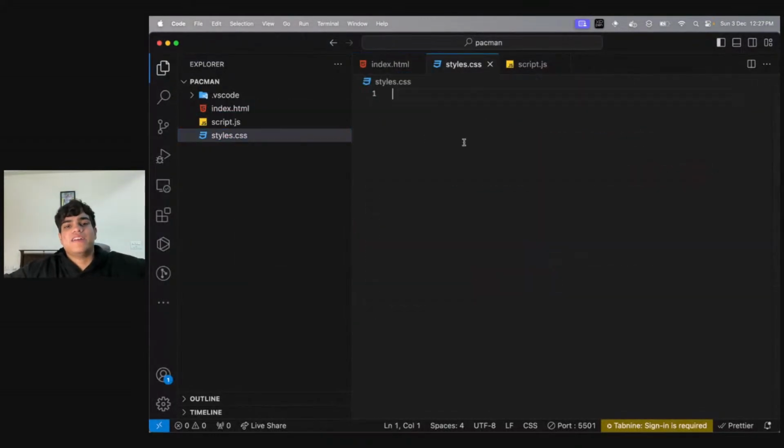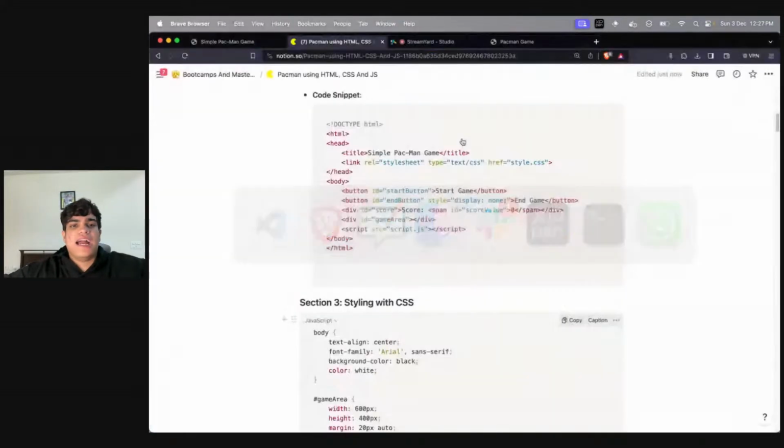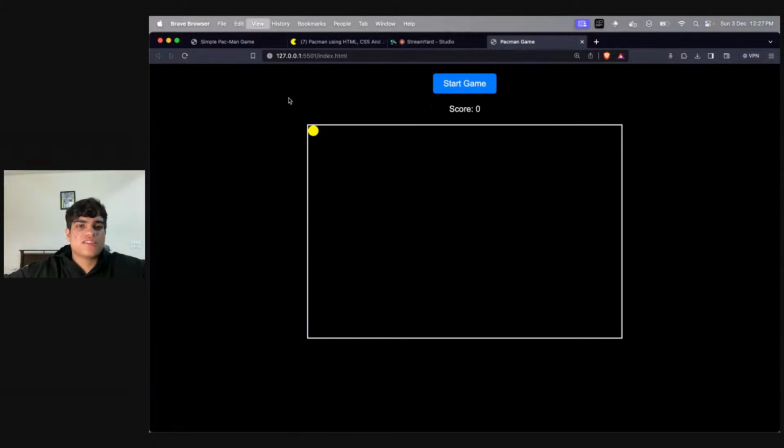So if we just directly copy this code and paste it in my styles.css, we should be good to go, right? The moment I do that, and the moment I go over here and refresh, this is how it looks. Yes, but right now nothing really happens if I'm clicking on the start game or anything, right? But this is how my game looks already. Why? Because I've given all the stylings that were needed. The blue button, white text over here, white border over here, right? Everything is good to go, right? What do you guys think? Shall we move to the main part of building this Pac-Man game, the functionality?